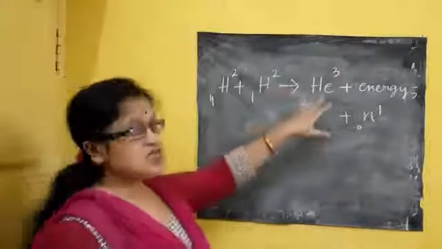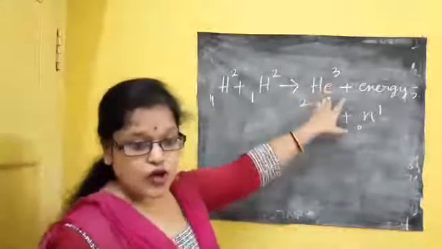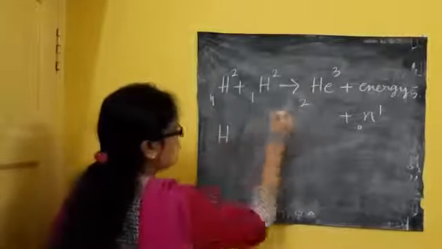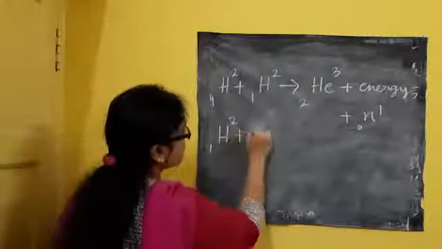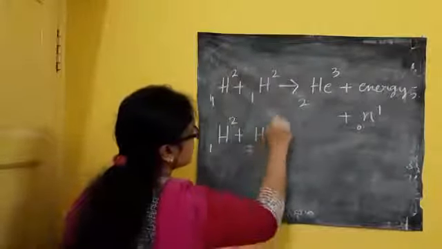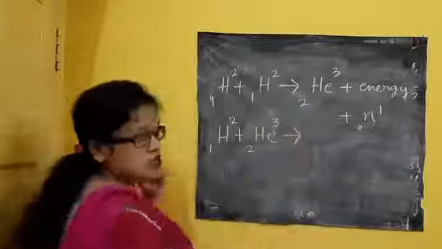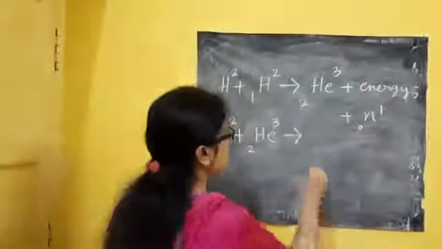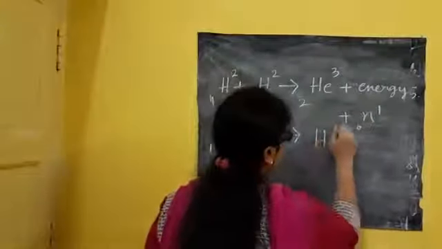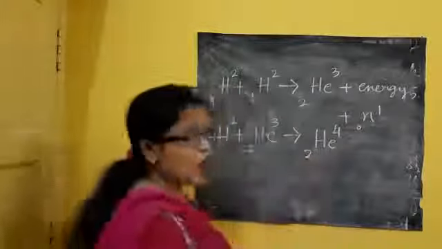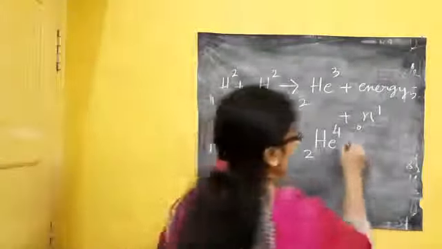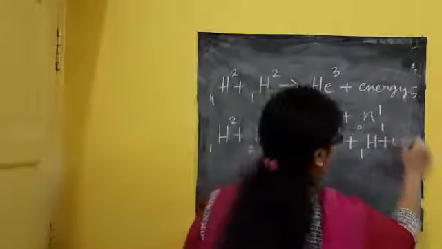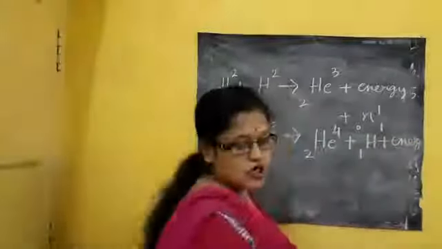Since it is very unstable, it will again join with another deuterium, which is also a light nucleus, 1H2, plus 2He3. They two fuse, join together and form helium, a heavy nucleus, far heavier than hydrogen. So it forms helium plus stable hydrogen plus energy. So this is an example of a nuclear fusion reaction.